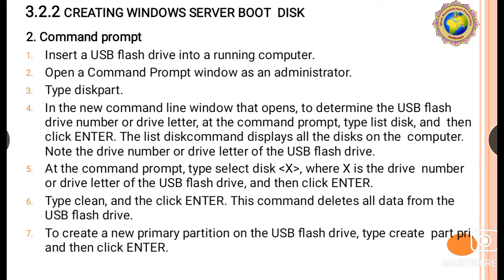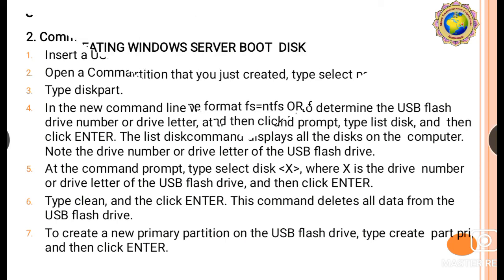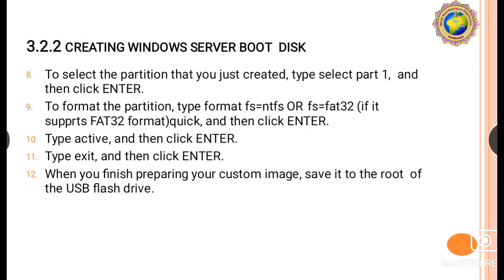Okay. At the command prompt, type select disk <X>, where X is the drive number or drive letter of the USB flash drive, and then press enter. Then type clean and press enter. The command deletes all data from the USB flash drive. And to create a new primary partition on the USB flash drive, type create part pri and then press enter.